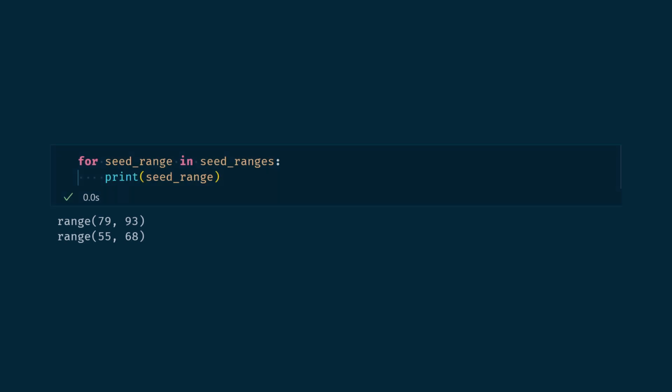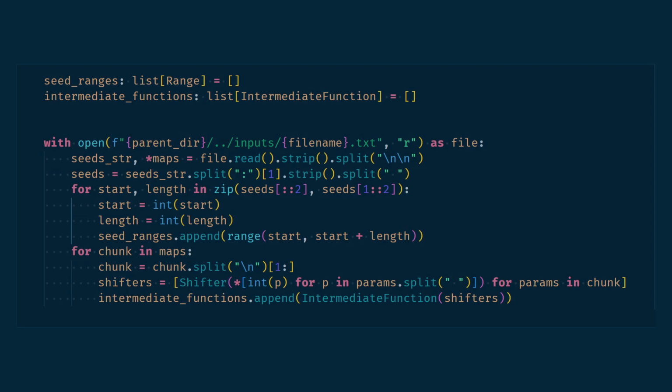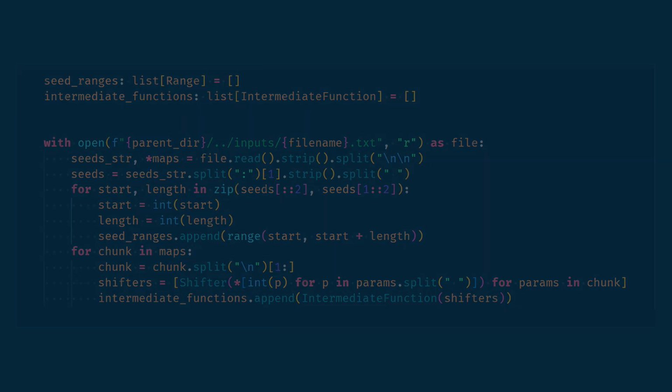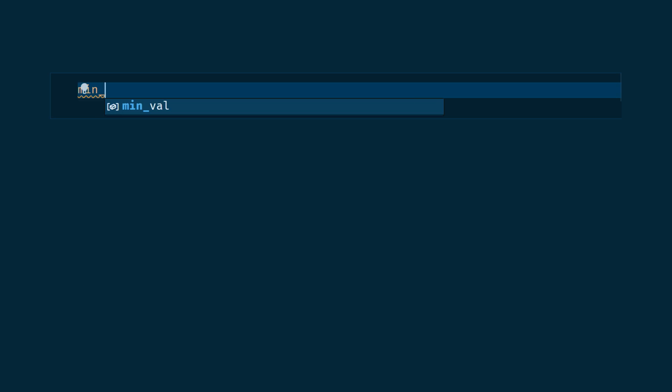Let's change the way we import the data. The intermediate function list doesn't change, but instead of a list named seeds, we create a list named seeds ranges containing the ranges. Here is the actual code if you're interested. So let's modify our main program.